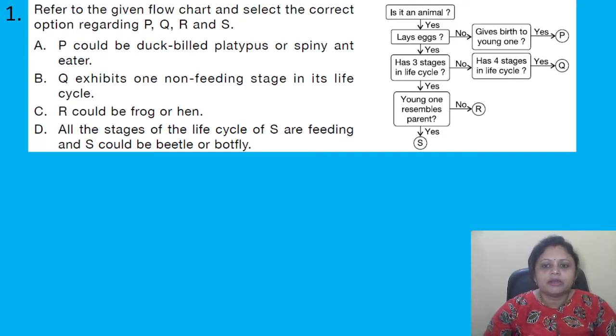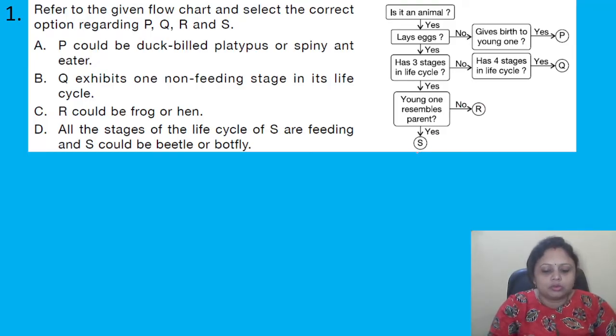Okay. So here, as per the question, is it an animal? Yes. Lays eggs? No. Gives birth to young one? Yes. P. Then lays eggs, yes. Has 3 stages in life cycle, no. Has 4 stages in life cycle, yes. Q. Then has 3 stages in life cycle, yes. Young ones resemble parents, no. R. If yes, then it is yes.